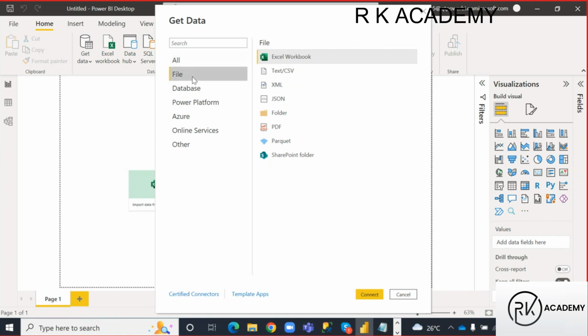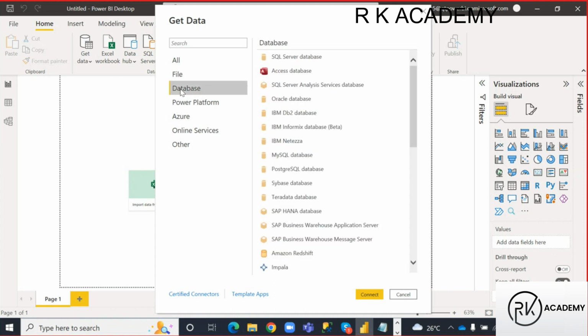In file, what are the file data sources, guys? Excel workbook, text or CSV files, XML file, JSON file, like this, guys. PDF file also we can bring the data. Okay, right. If I go to database, what are the databases, guys? SQL Server, Oracle Server, like this, guys. MySQL. These are the database related data sources.